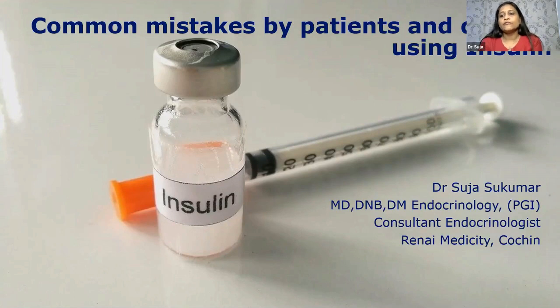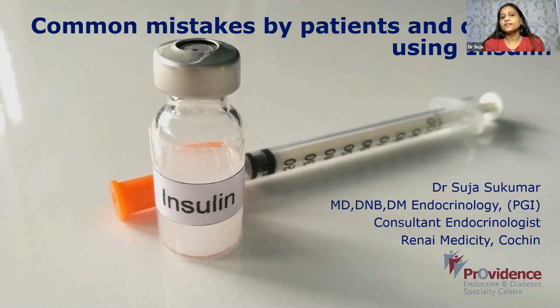A significant bulk of people are living with diabetes, and they are on insulin therapy as well for getting satisfactory glycemic control. And we know insulin is undoubtedly the most potent hypoglycemic agent. But even then, a significant proportion of these insulin-treated diabetics fail to achieve the desired glycemic goal. That is mainly because of some errors in insulin therapy. So this is a very important and correctable factor in many of these patients.